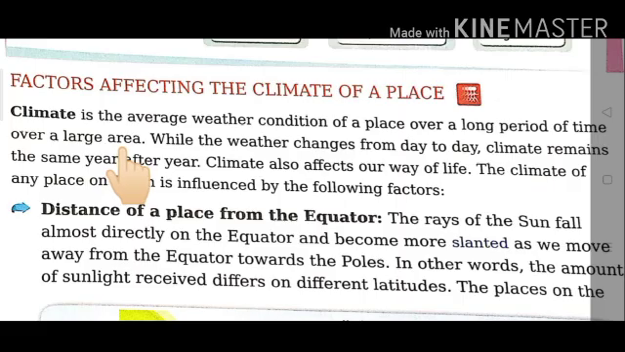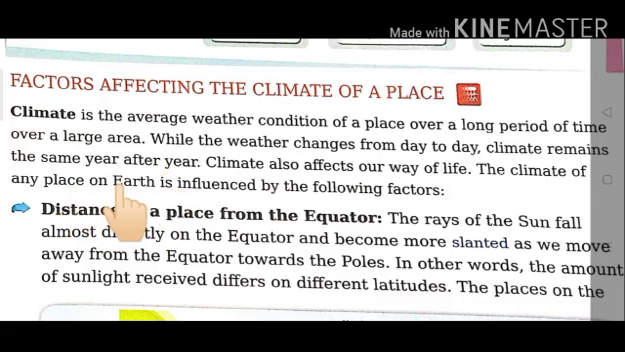Now, what is weather? While the weather changes from day to day, climate remains the same year after year. Weather can be sunny, cloudy, windy, and it may change day to day, even hour to hour. But climate remains the same year after year. Climate also affects our way of life, our food habits, and clothing also.